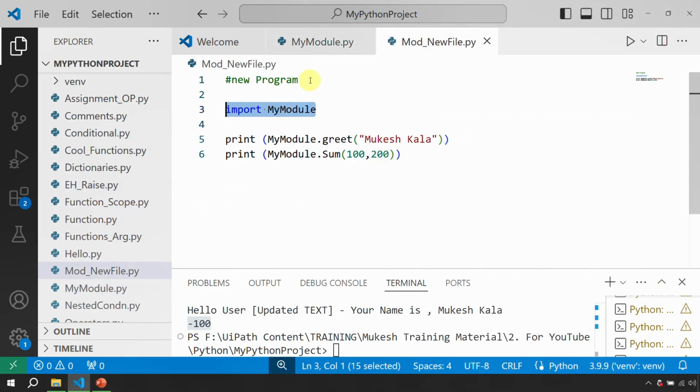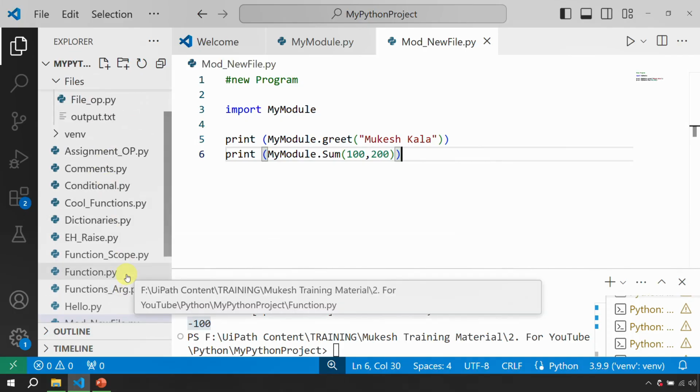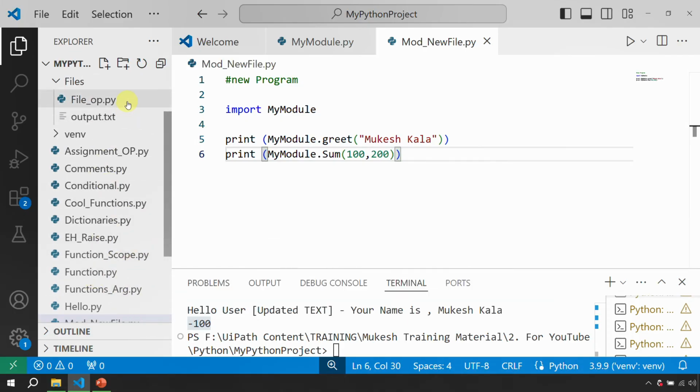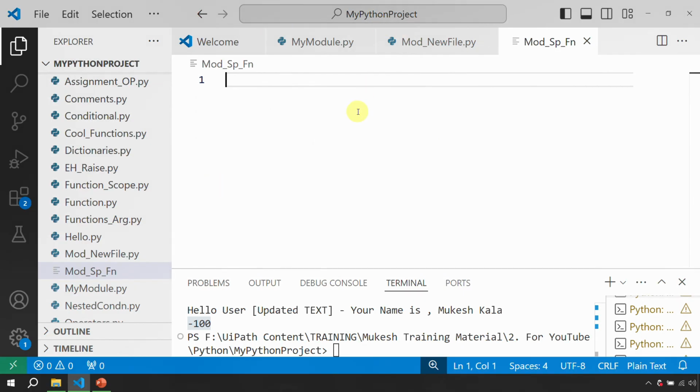So now do I need to import it again? The answer to that question is no. Let's see how you can import specific functions from the module. I'll go here and create a new file. I will call this mod, for module, underscore specific underscore function. And at the top I'll just mention import specific function.